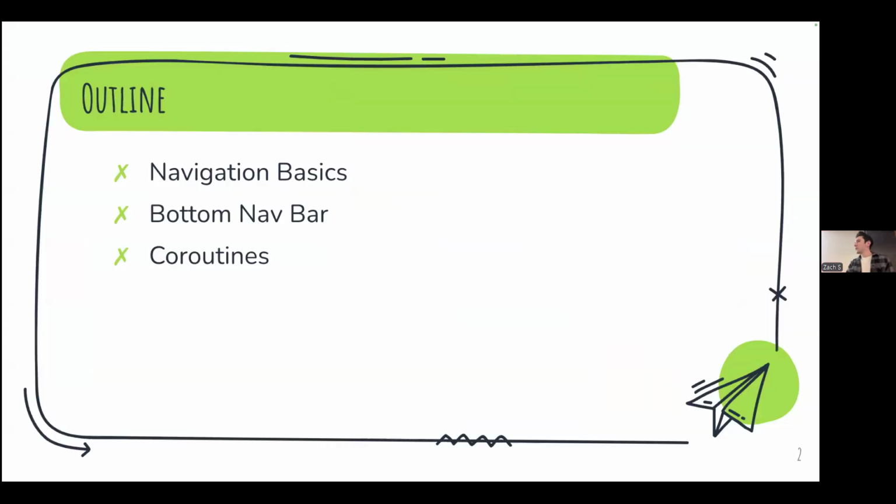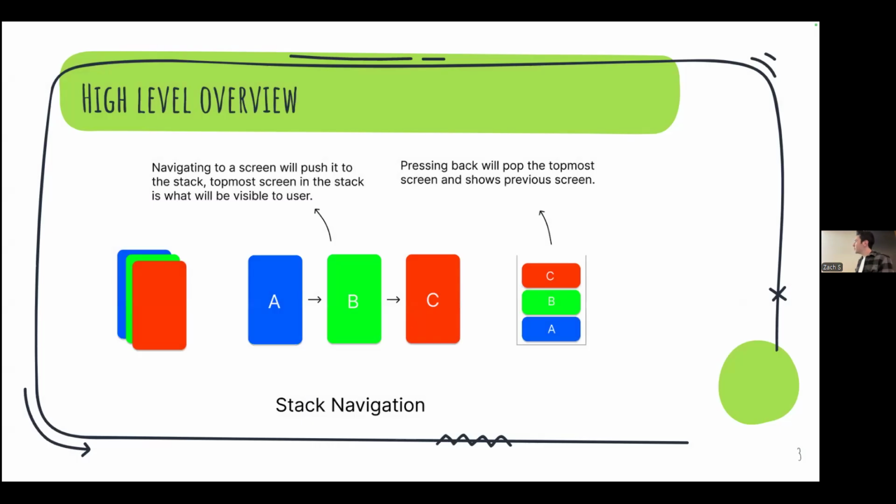We're gonna go over for navigation the basics of navigation, how to implement the bottom nav bar, which is a really common navigation pattern you see in tons of apps. And last but not least, coroutines, what are they? How do we use them? So we'll start with a high level overview of what navigation actually is.